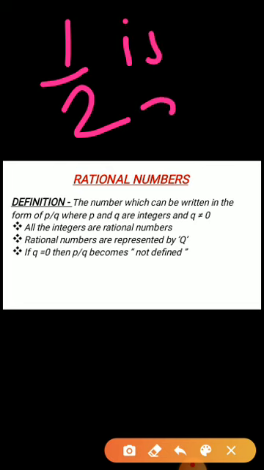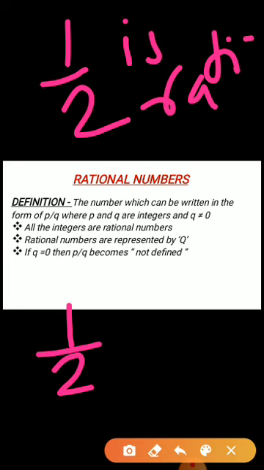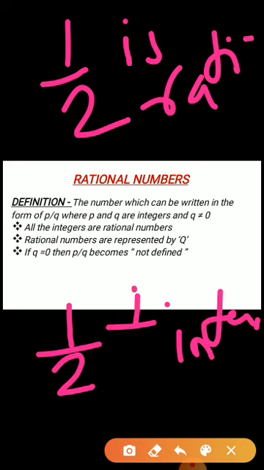But is 1 by 2 an integer? No, it is not an integer, right? So what we can say is every rational number is not an integer. Similarly, every rational number is not a whole number. Every rational number is not a natural number. Okay? So this is the basic thing.